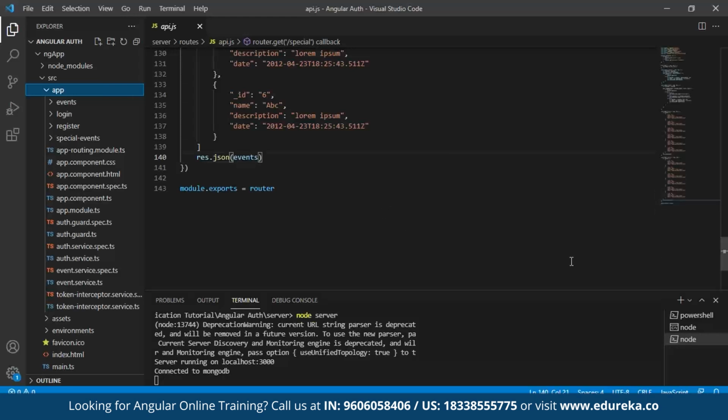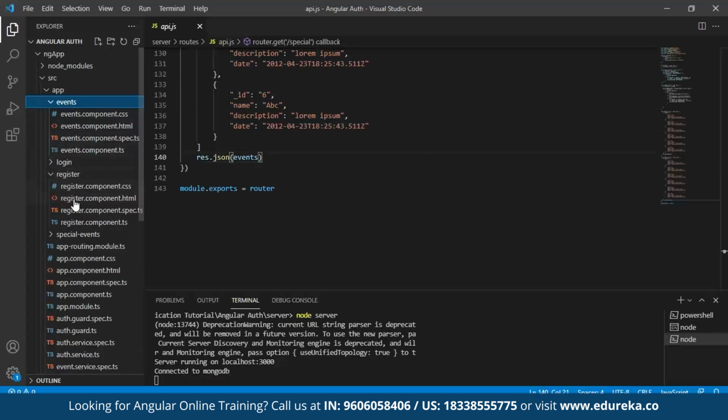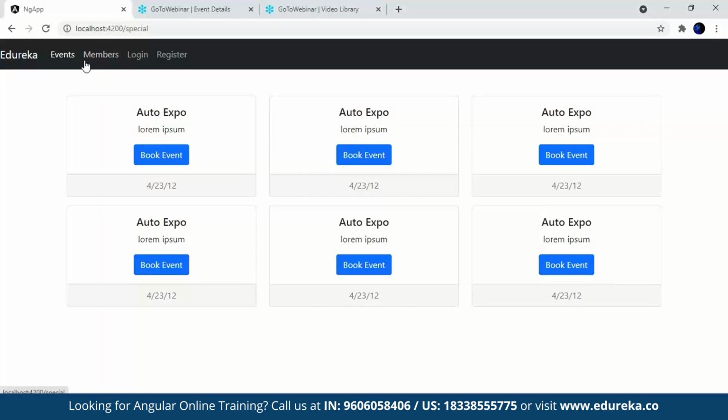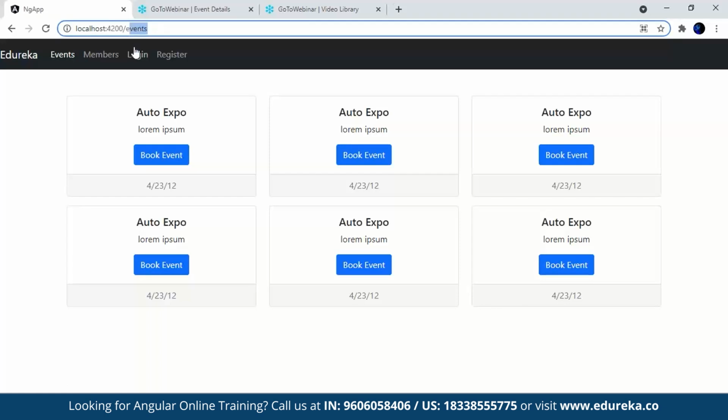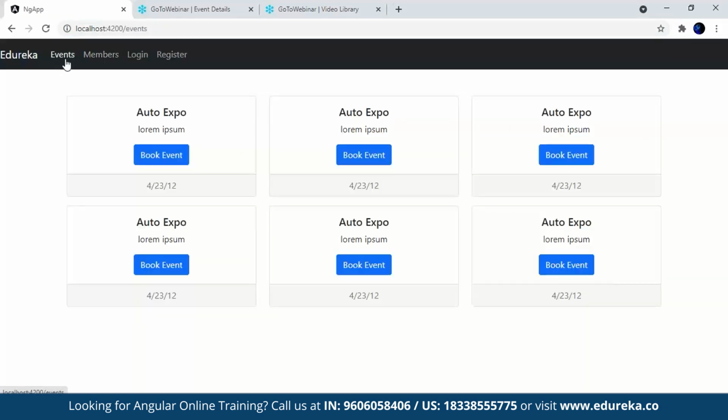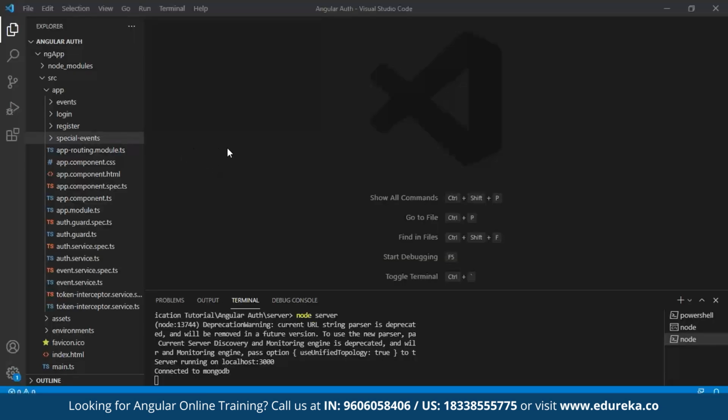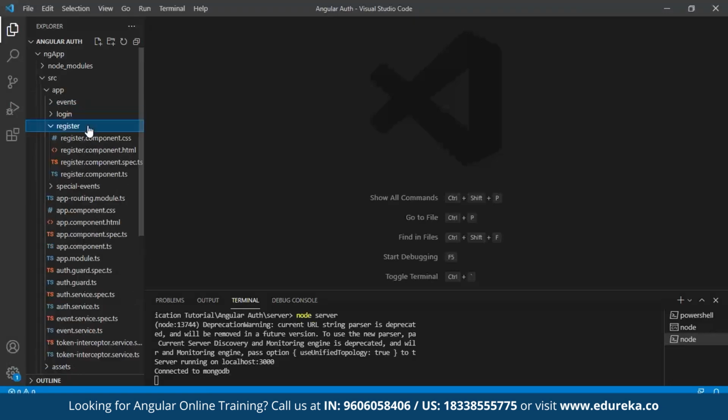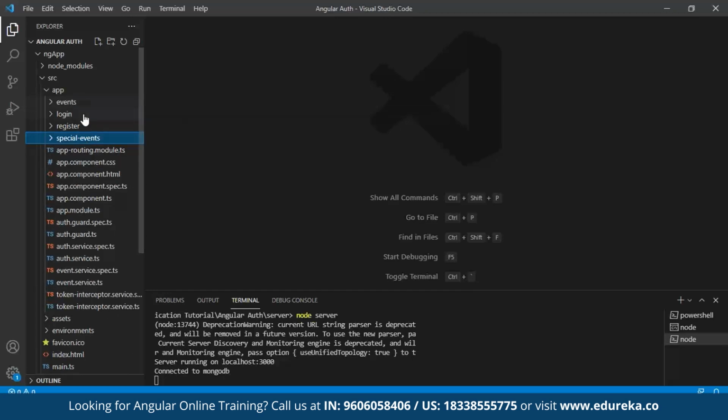As you saw, I have added routes for each of it, which is login, register, events, and special events. If we go back to our browser, you can see that we have added routes for each of it. This is why we need to keep each of it in a different component. Just to remind you, the command used to create each component is ng g c and the component name. In this case, events for the event component, login for the login component, register for the register component, special events for the special event component. This way, we'll create each of it.